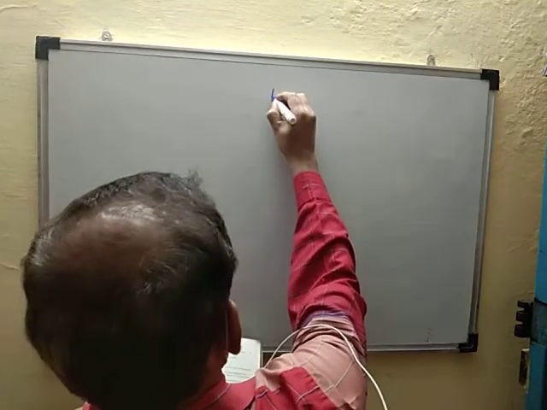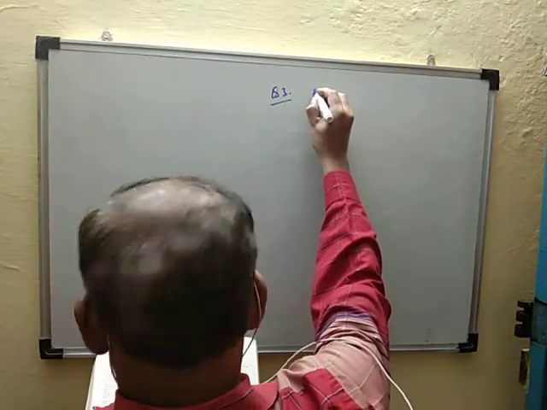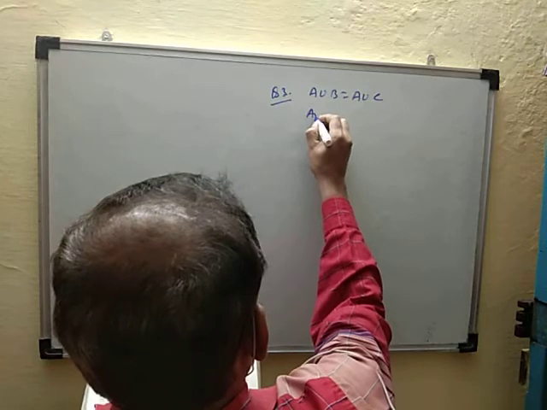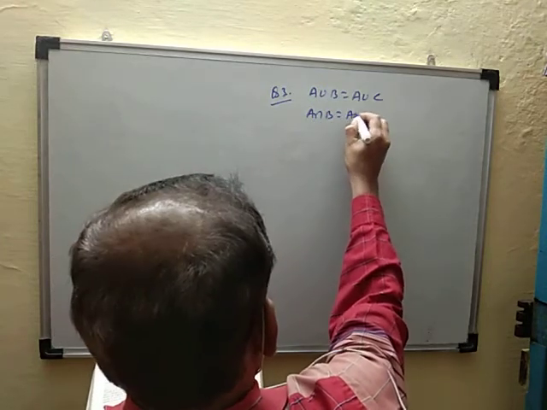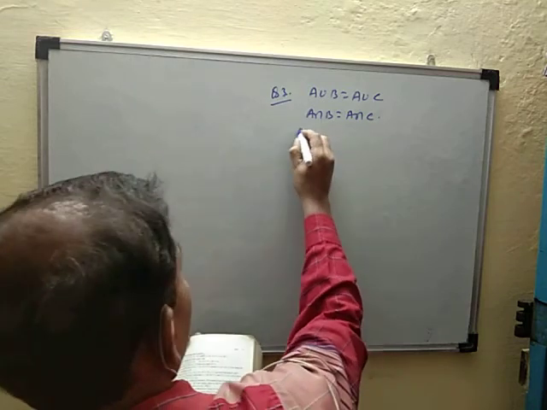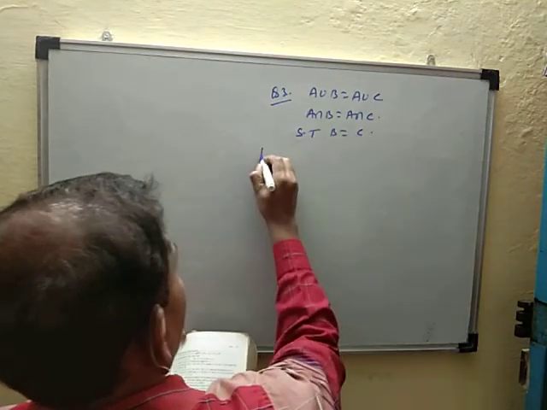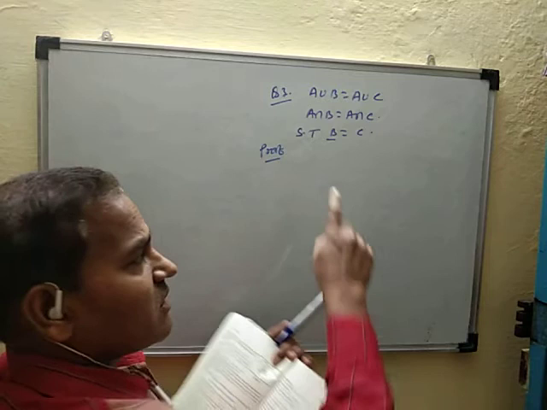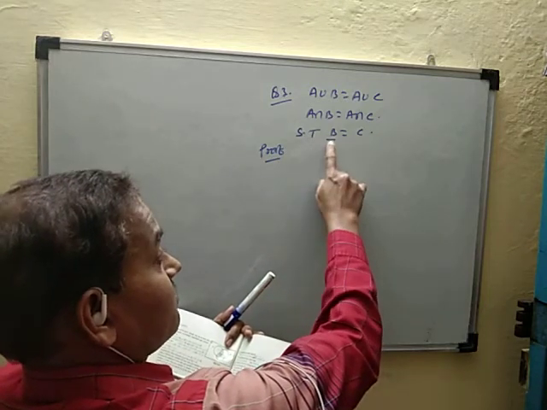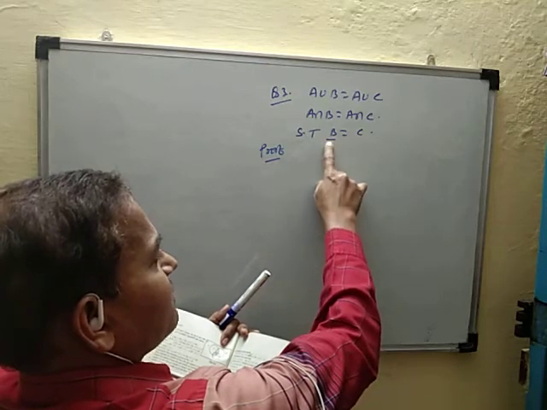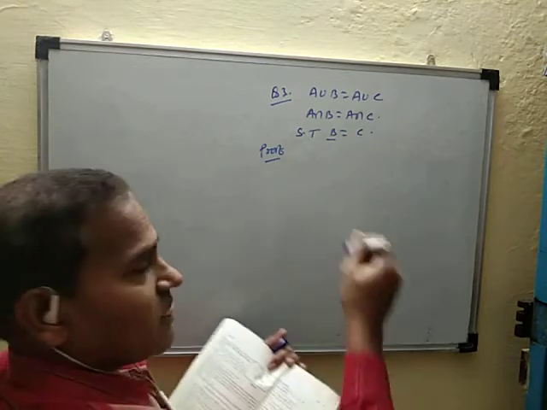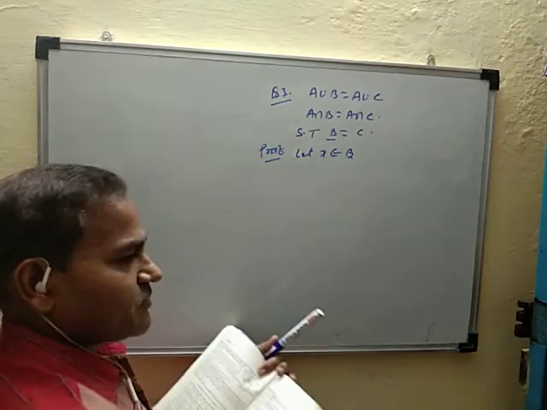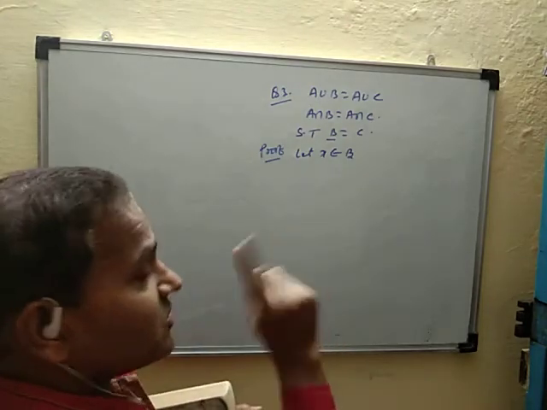Question number 3 is given A union B is equal to A union C and A intersection B is equal to A intersection C, then so that B is equal to C. So first, to show B is equal to C, that is, so that B is a subset of C and C is a subset of B. So first let X be any element of set B, then so that X belongs in C.